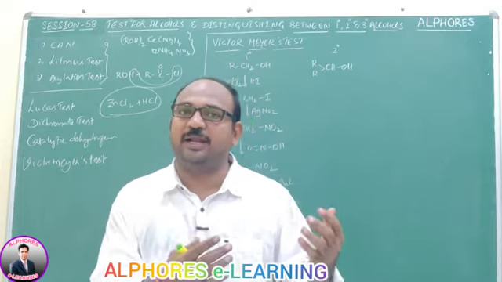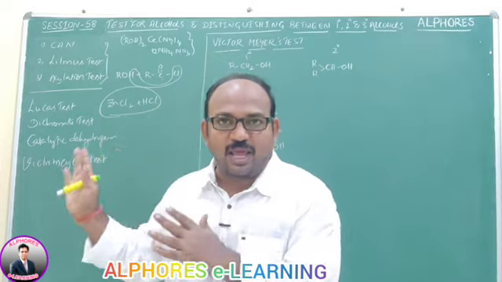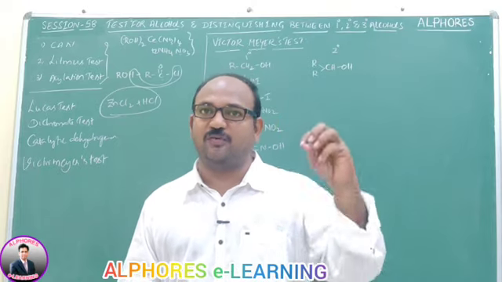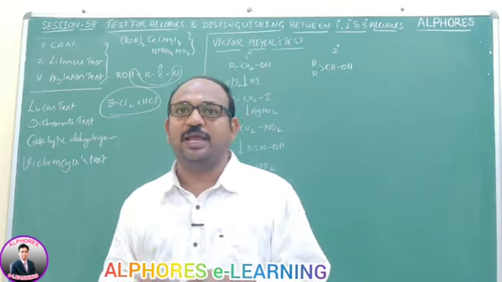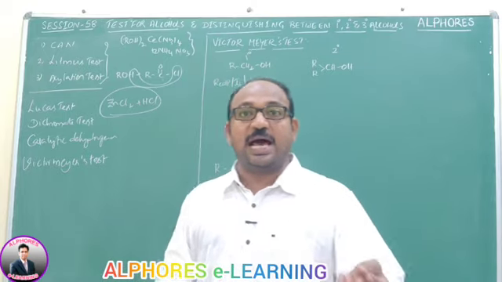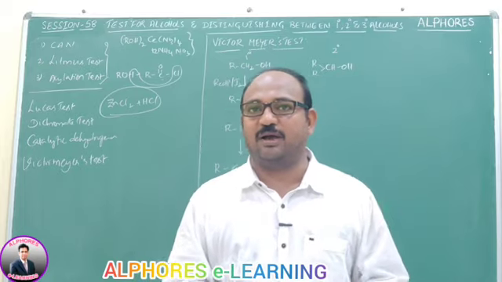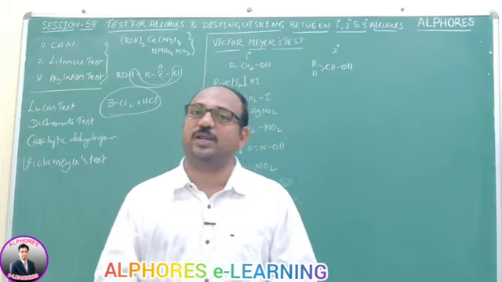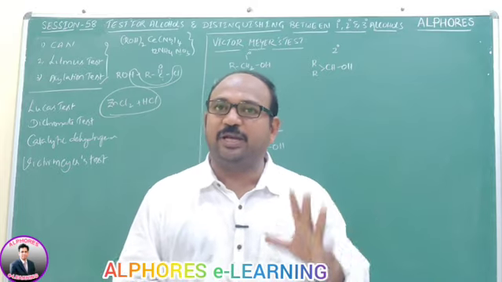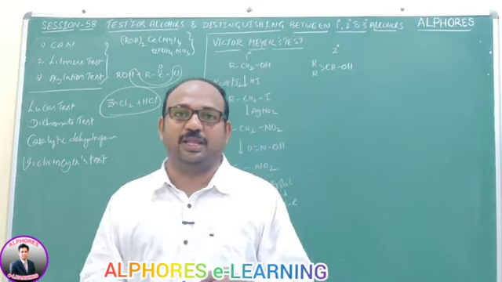As we learned in the previous session, what does turbidity mean? Alcohols are soluble in water because they form hydrogen bonds with water. Alkyl halides do not have that much solubility, so they are insoluble. That insoluble product is what we call turbidity.